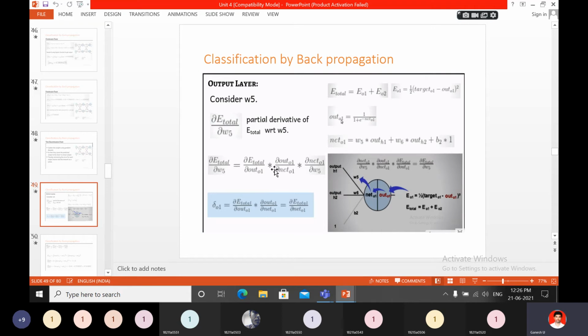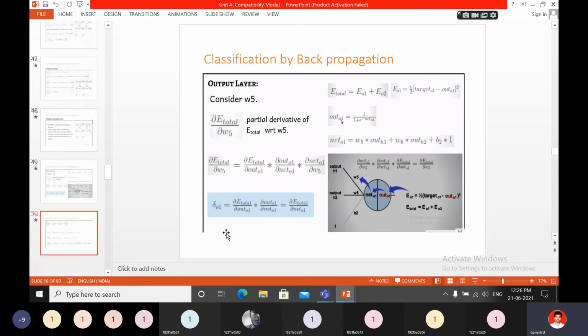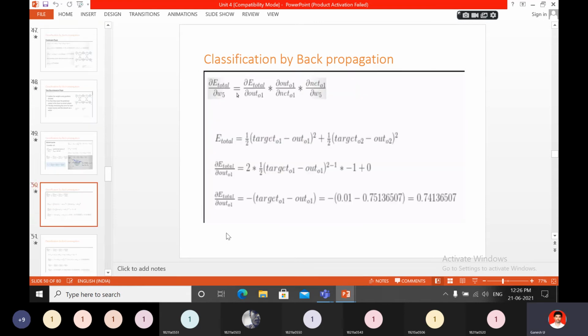Dou E total by dou out O1, next dou out O1 by dou net O1, into dou net O1 by dou W5. That is the way of finding dou E total by dou W5 with respect to W5. You simply apply the formula.